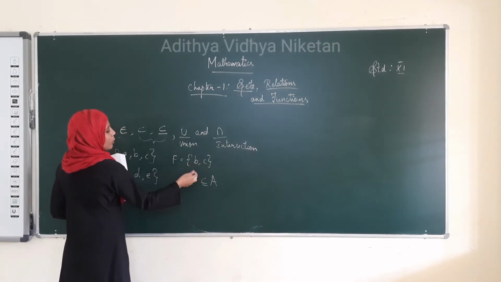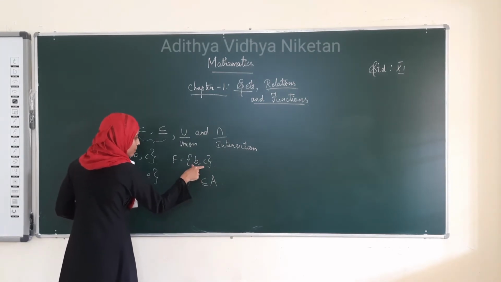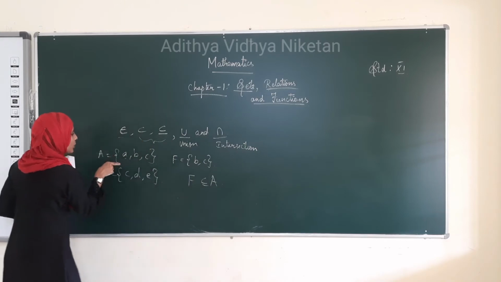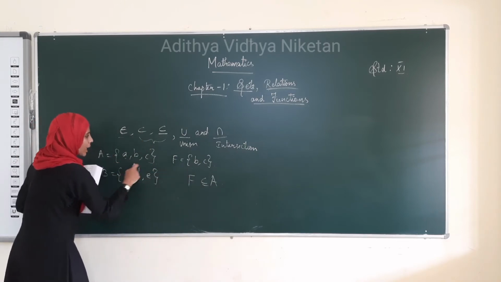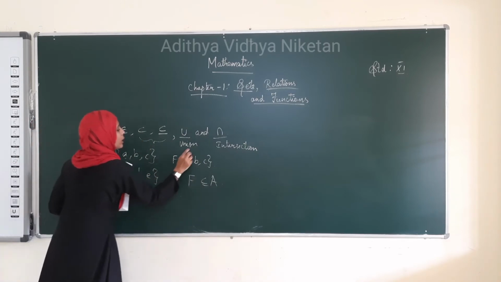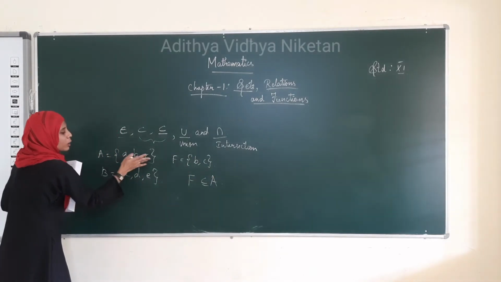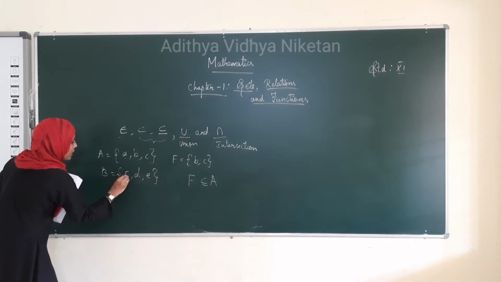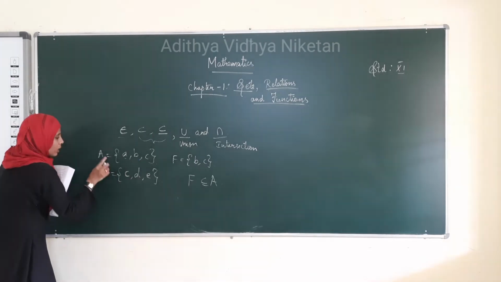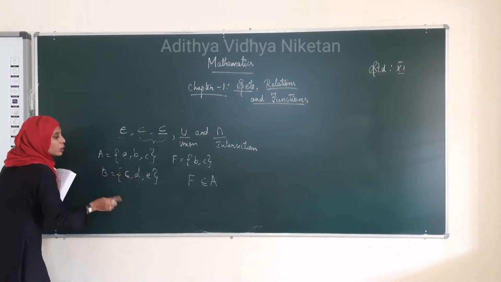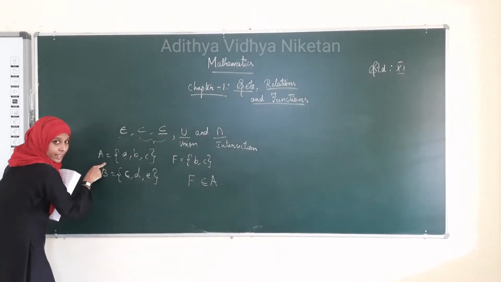B and C. We have to see whether the elements B and C belong to A. B belongs to A and C also belongs to A. Therefore, this whole set is contained in this set. The element C from B also belongs to the set A.